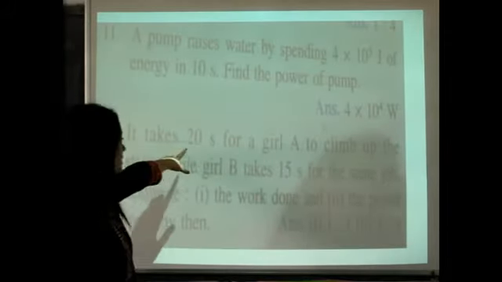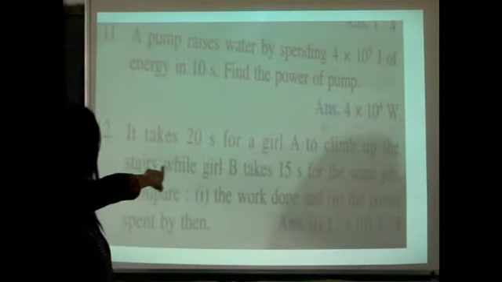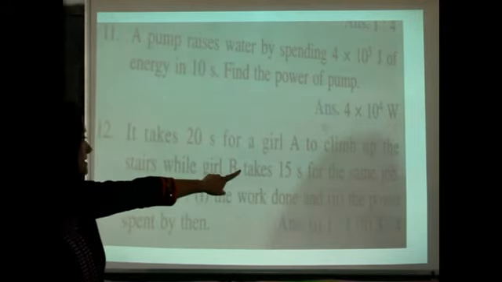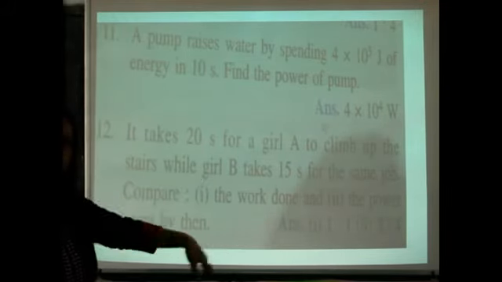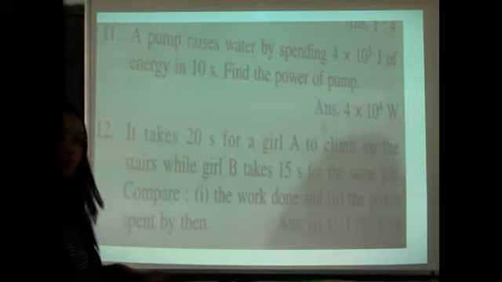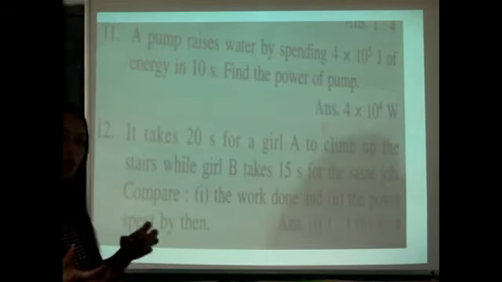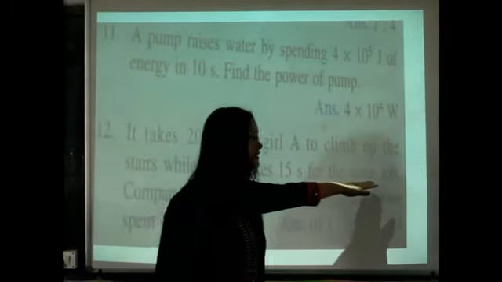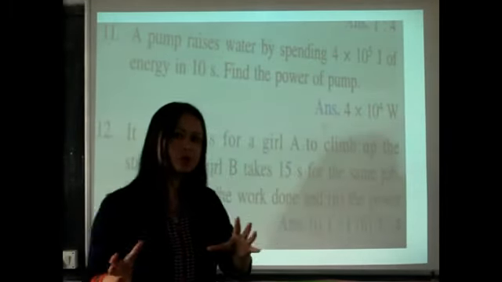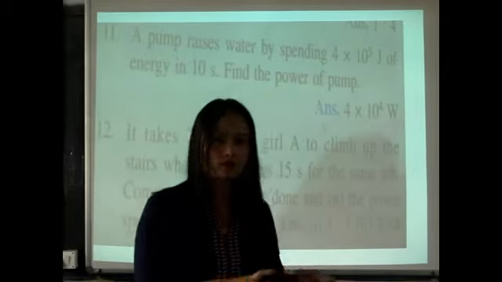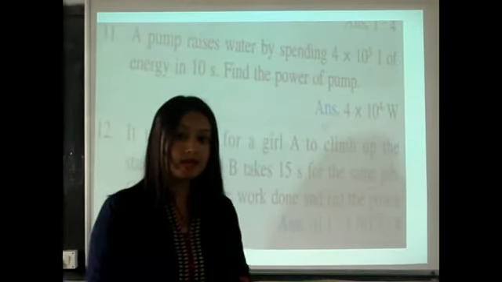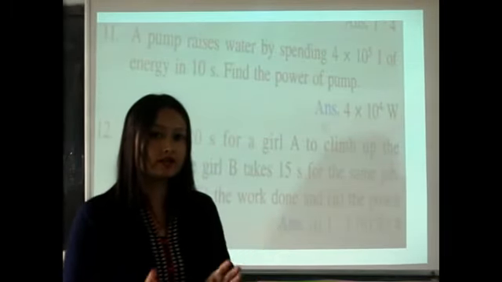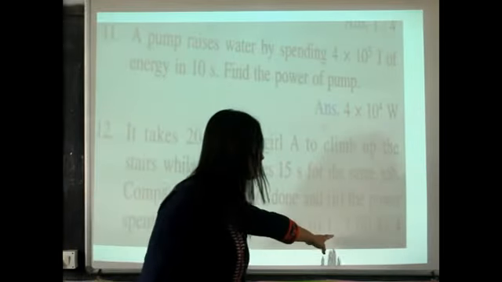And here it takes 20 seconds for girl A to climb up the stairs while girl B takes 15 seconds for the same job. Compare the work done. So work done will remain the same because it says for the same job. Same job means for doing the same work. So when the work is same here, the ratio of the work done will be 1:1.